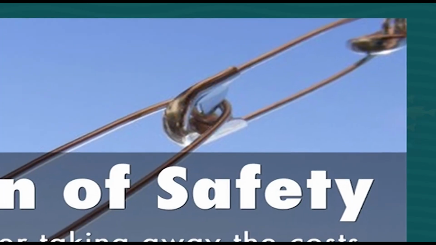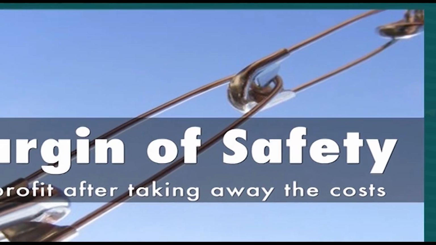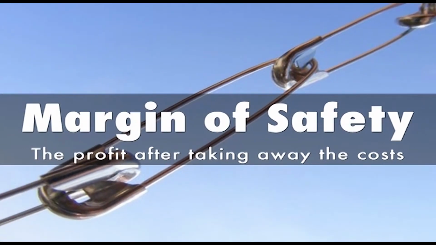Now, let us understand margin of safety. Margin of safety is the excess of sales over and above break-even point. It is the difference between the actual sales and the sales at BP. If the actual sales is beyond break-even sales, it would lead to profit.